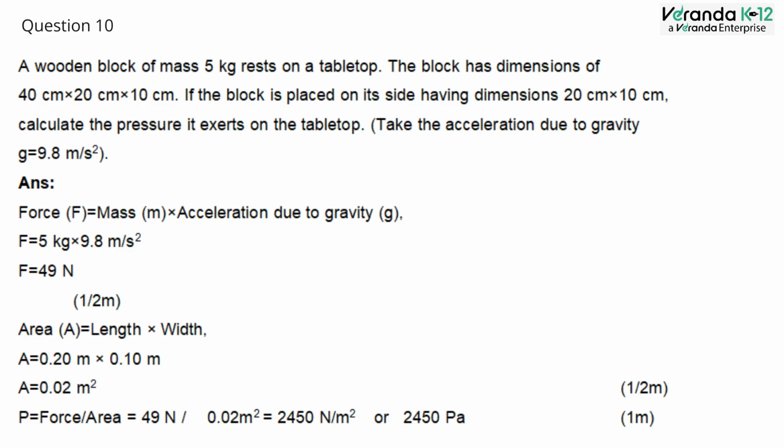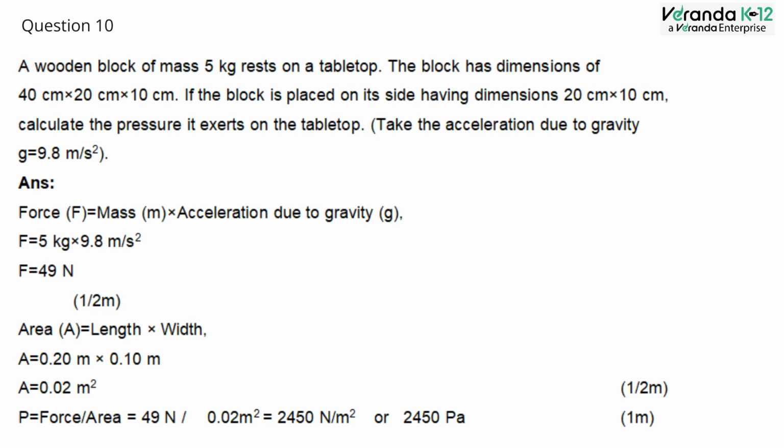Answer. Force is equal to mass multiplied by acceleration due to gravity. Force is equal to 5 kg multiplied by 9.8 meter per second square. Then force is equal to 49 Newton. Then area A is equal to length multiplied by width.